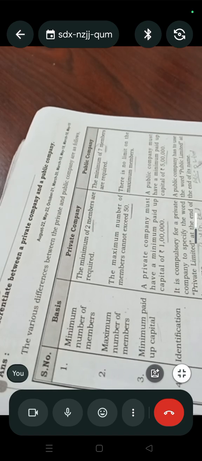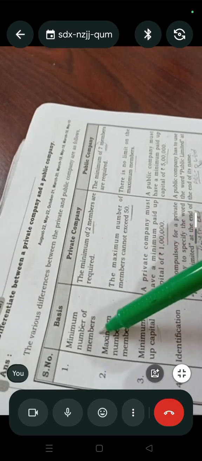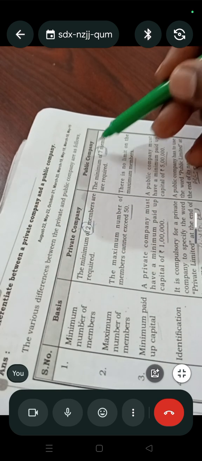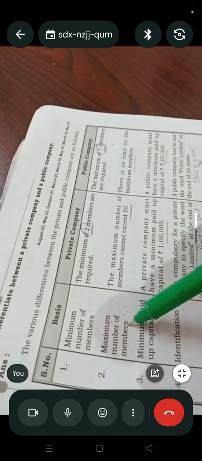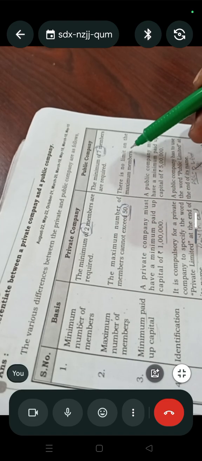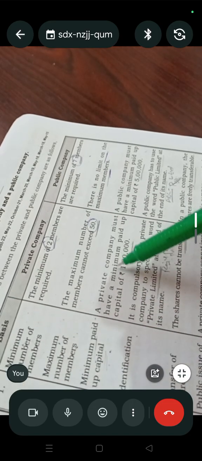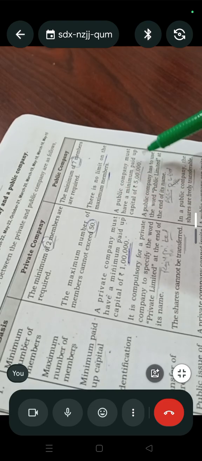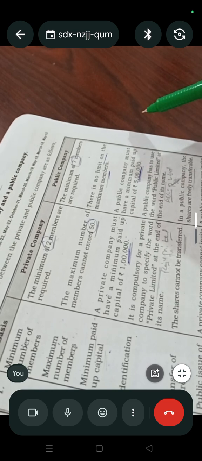The minimum members in a private company are 2. In a public company, minimum members are 7. Maximum members in a private company are 50, but in a public company there is no limit for maximum members. Next, minimum paid up capital to establish a company. A private company must have minimum paid up capital of 1 lakh rupees. In a public company, the minimum paid up capital is 5 lakh rupees. Am I clear?